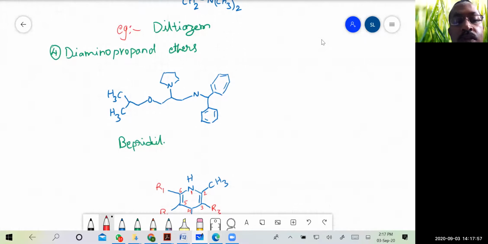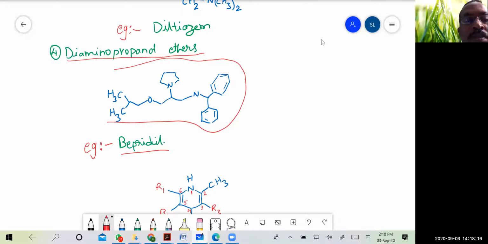And coming to the fourth class, the last chemical class of calcium channel blockers is diamino propanol ethers. The example of this particular class is bepridil, and the structure of bepridil is shown here. So these are the four classes.